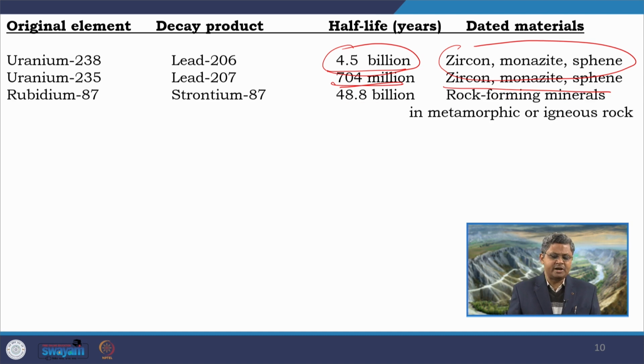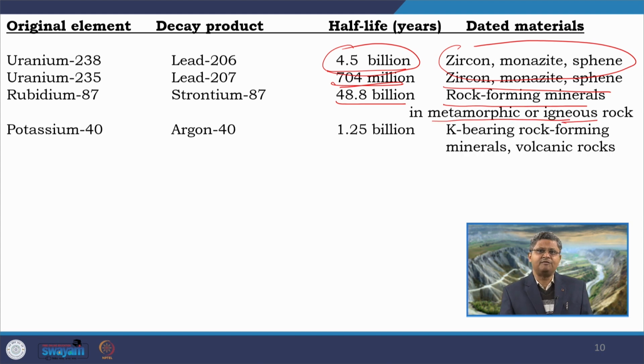Third one, rubidium-87 decaying to strontium-87, the Rb-Sr method. Here again you can see the half life is 48.8 billion years. So, this is a very large half life, and so rubidium strontium can be very effectively used for dating of very old rocks, even the Archean rocks. So, in this case we can apply this to any rock forming minerals, commonly potassium bearing minerals like feldspar, like muscovite, because there potassium is replaced by rubidium. So, they can form in metamorphic rocks or in igneous rocks.